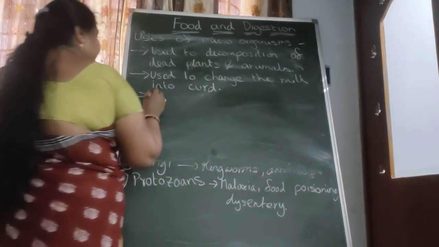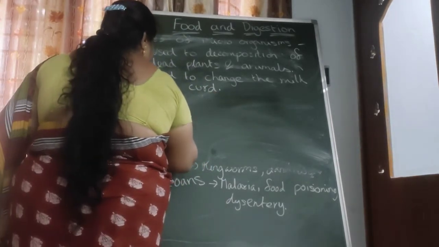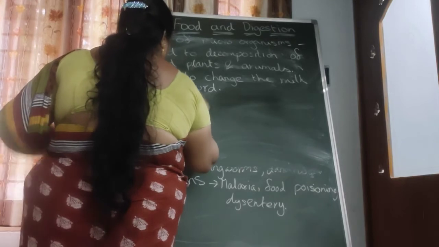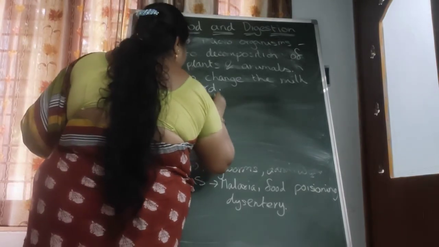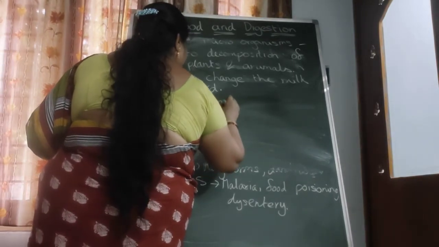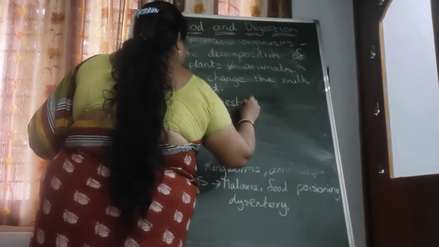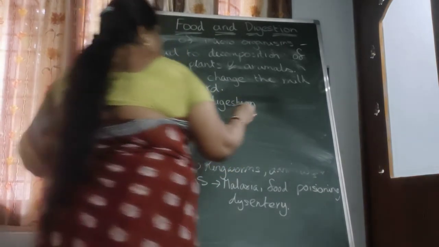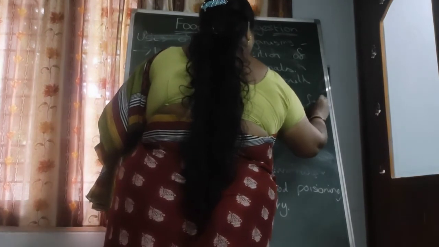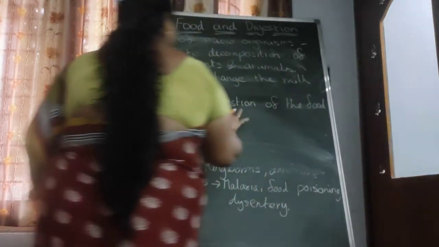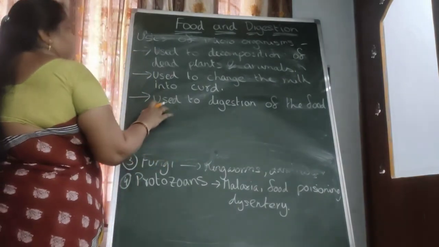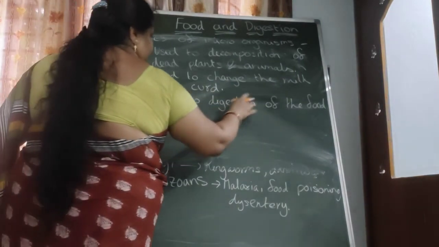Next, microorganisms are used for digestion of the food. In our digestion process also we mentioned like that. Microorganisms are used in digestion.